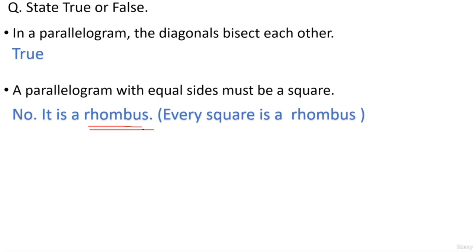A square is a special kind of rhombus, where all the angles are equal. The actual answer is it is a rhombus.